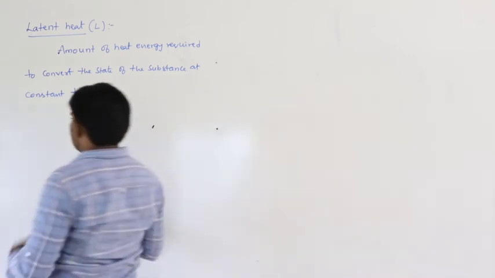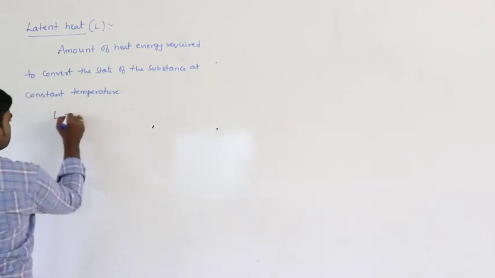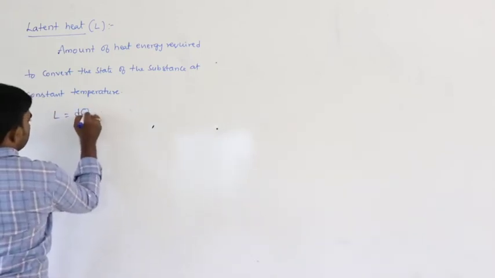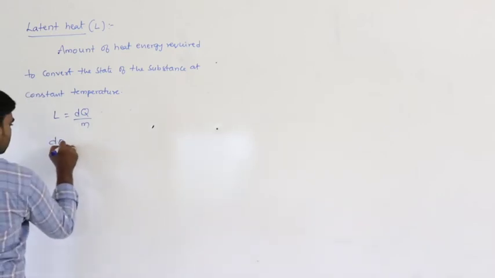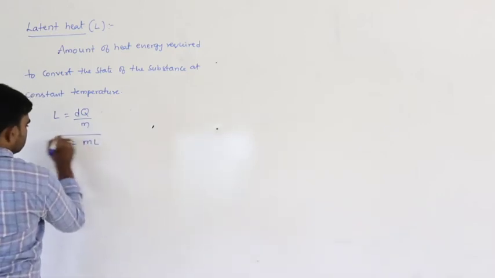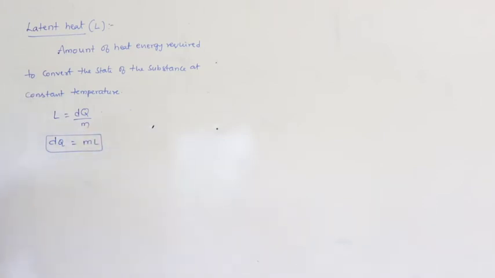That is called latent heat. Latent heat is defined as dq by m. From this, dq can be written as mL. This is the equation: L is equal to dq by m, or dq is equal to mL.